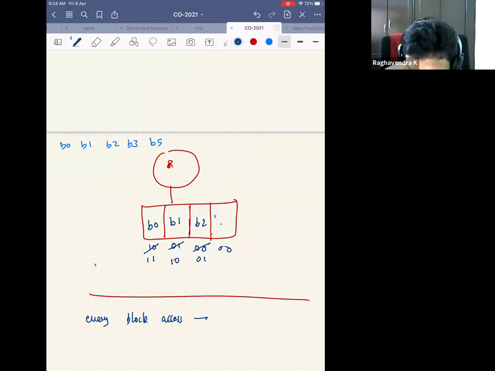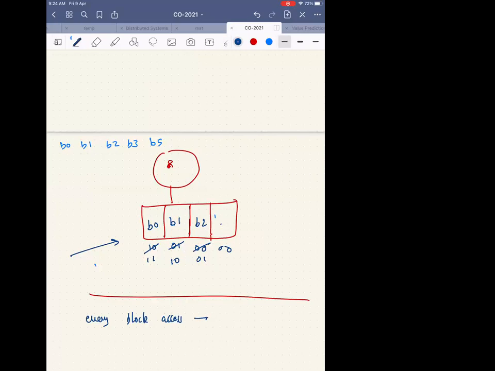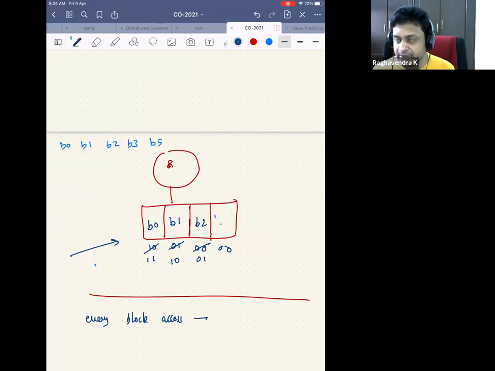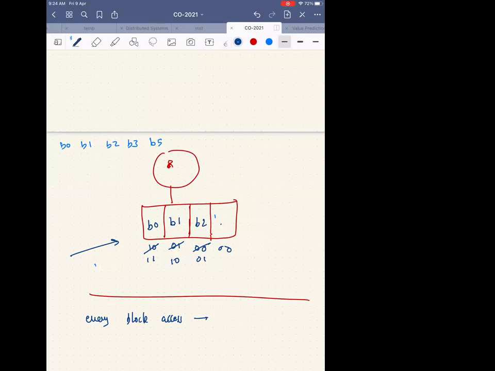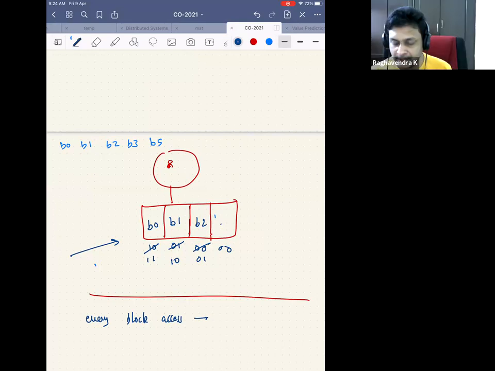Is everybody convinced that this solution, though it works and comes up with an LRU policy, is not practical? Of course, I can implement it. But let's say I have a 32-way associative cache, then every time I'm accessing 32 blocks, I'm actually incrementing or decrementing 32 counters, right? So that is an inefficient way of doing things. Though it gives me an LRU policy, it is not such a great mechanism to implement. Is everybody convinced about it?